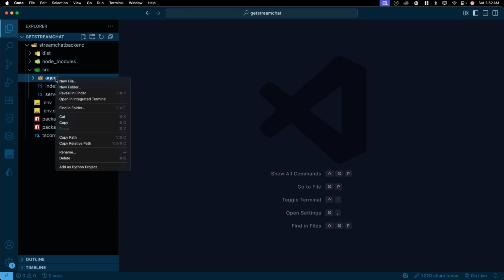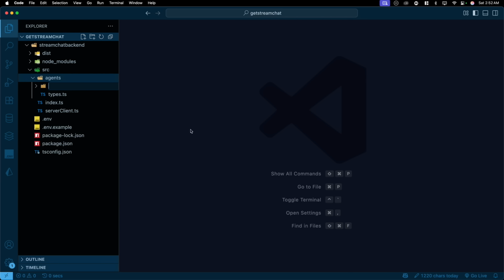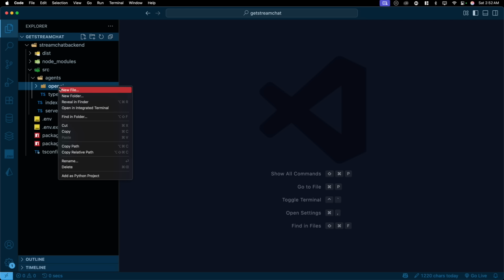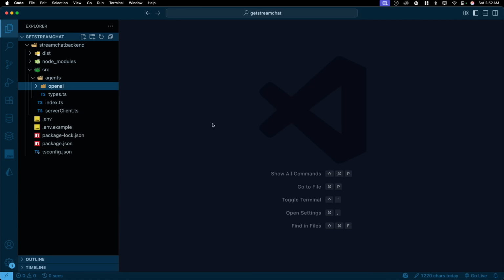In the agent folder, let's right click and create a new folder where we are discussing and talking with OpenAI. Maybe later on you want to extend this application for Anthropic or something else, that's okay, but we are keeping it for OpenAI as of now. By the way, you can use the Gemini SDK for OpenAI as well. They give the compatibility as well. Let me create a new file, and I'll call this one simply OpenAI response handler. This is going to be the file which will do the heavy lifting for us.